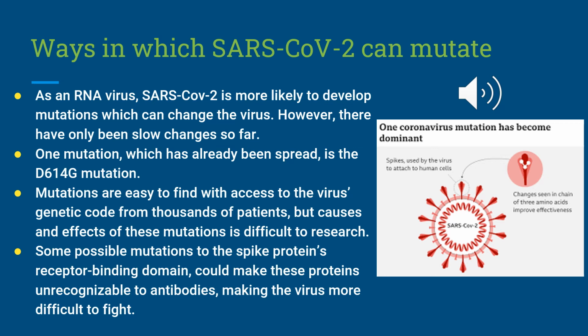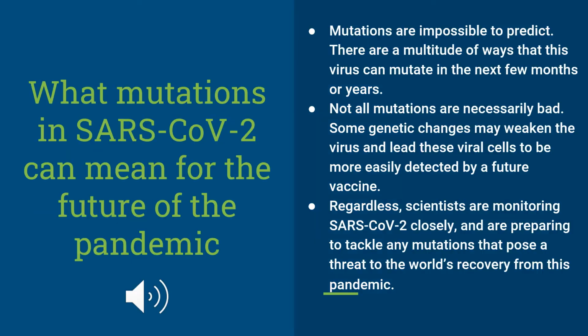Mutations are easy to find, with the new access to the virus's genetic code from thousands of patients, but causes and effects of these mutations are difficult to research. Some possible mutations to the spike protein's receptor binding domain could make these proteins unrecognizable to antibodies, making the virus more difficult to fight. This is what mutations in SARS coronavirus 2 can mean for the future of the pandemic.